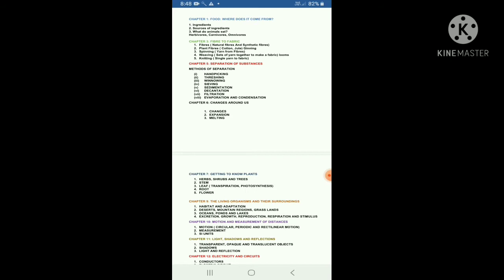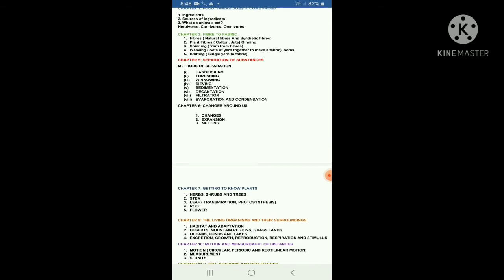Next, chapter 6, changes around us. In this chapter, we have learned changes. Changes are of two types: reversible changes and irreversible changes. Okay, dear students. Next, expansion. For example, when we heat an iron rod, it becomes slightly larger in size.